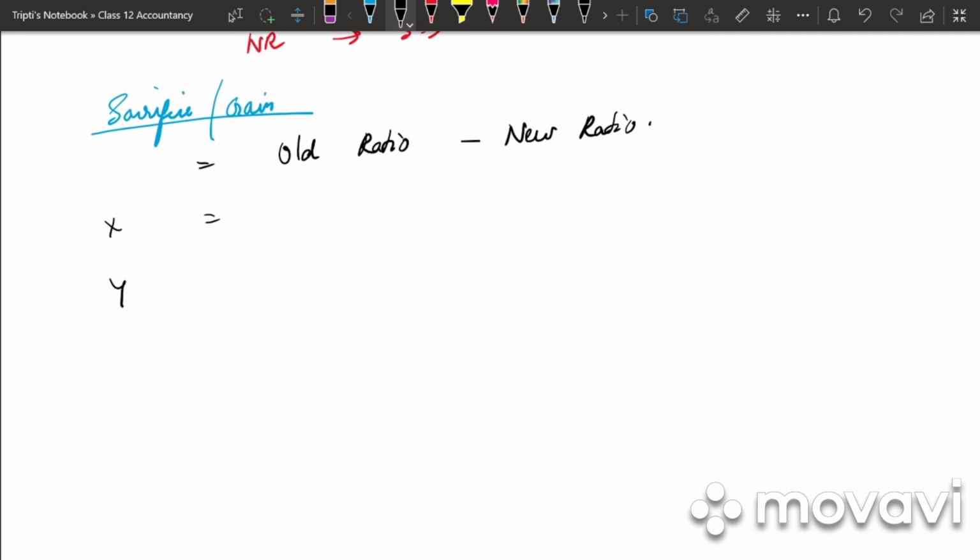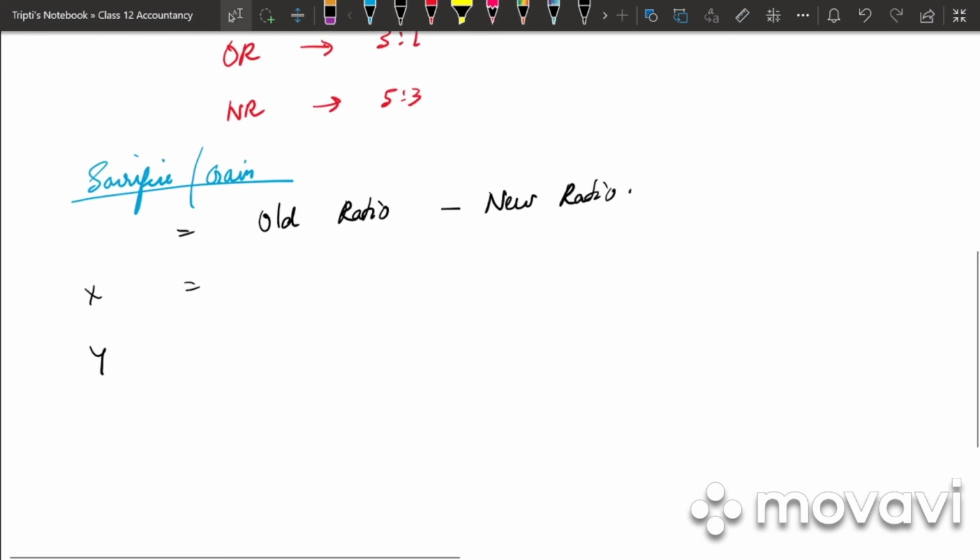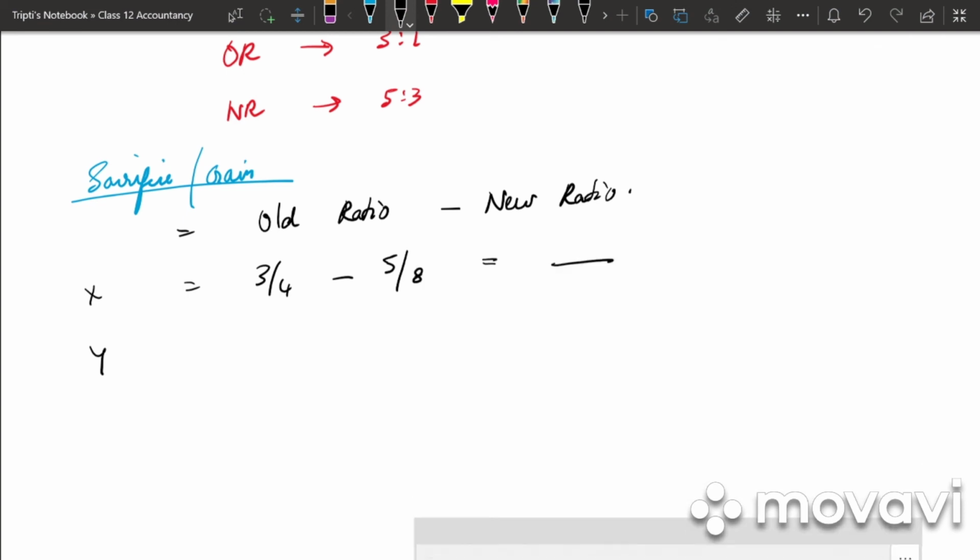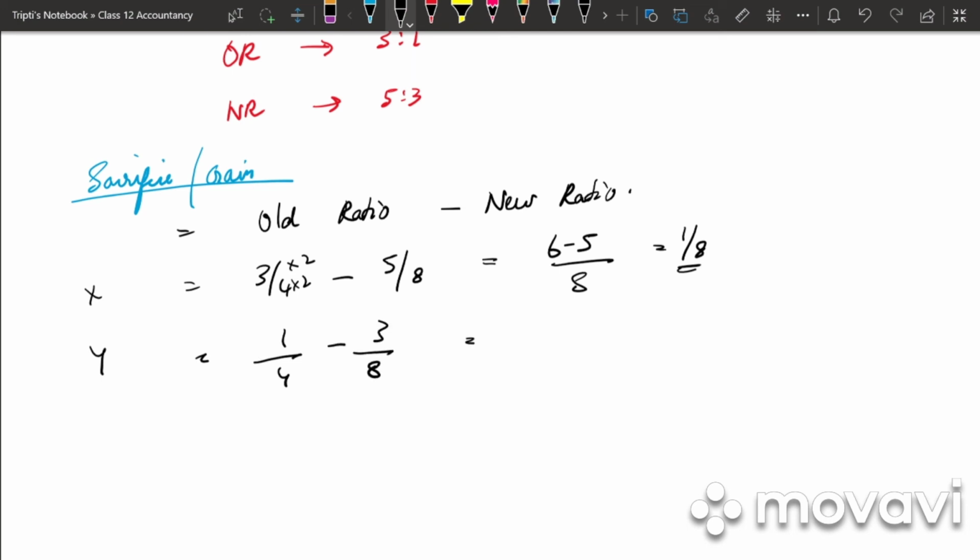What is the old ratio of X? It is 3/4 minus 5/8. So what is the LCM? LCM is 8 into 2 into 2. 6 minus 5, we get 1/8. For Y it is 1/4 minus 3/8. 2 minus 3 divided by 8, again we get 1/8.